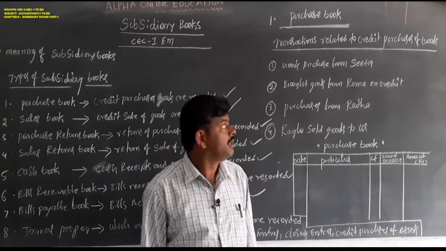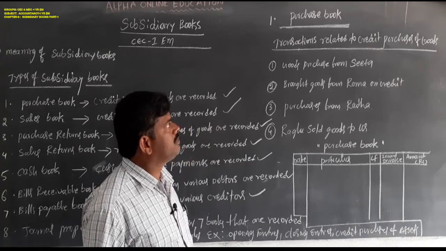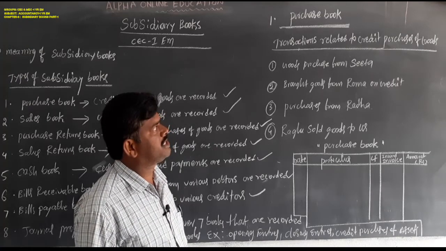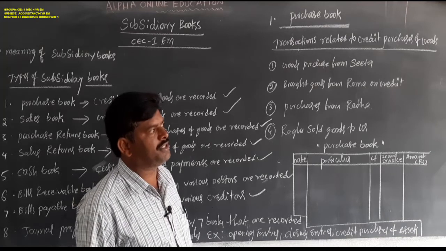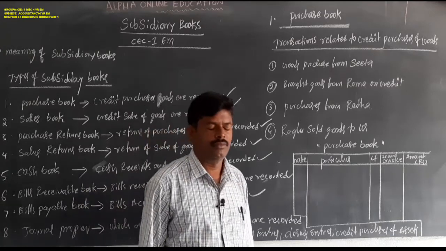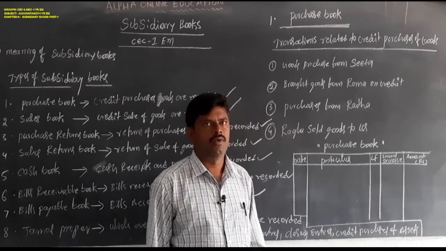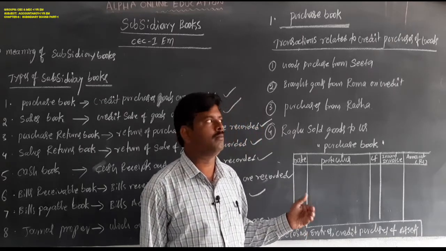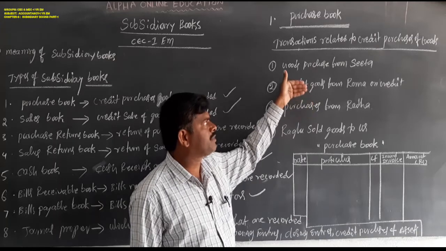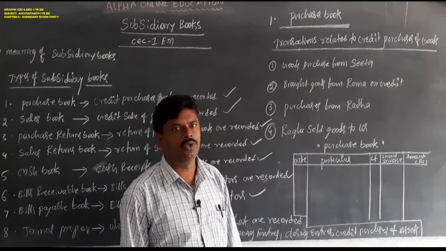Next, what is the first book? Purchase book. The purchase book specially records credit purchases of goods. And how do we identify credit transactions of purchases of goods? When transactions are given in the problem in this manner, they will be treated as credit transactions related to goods purchases.